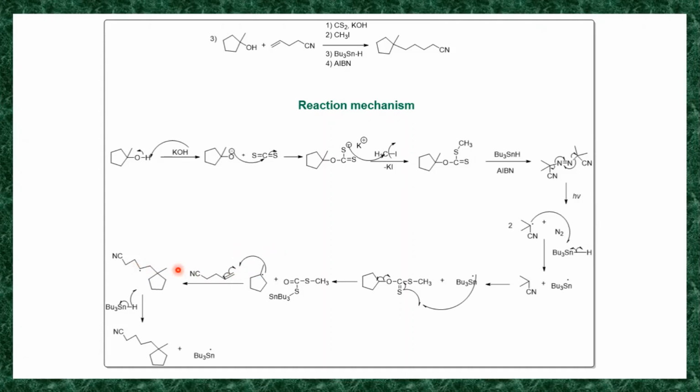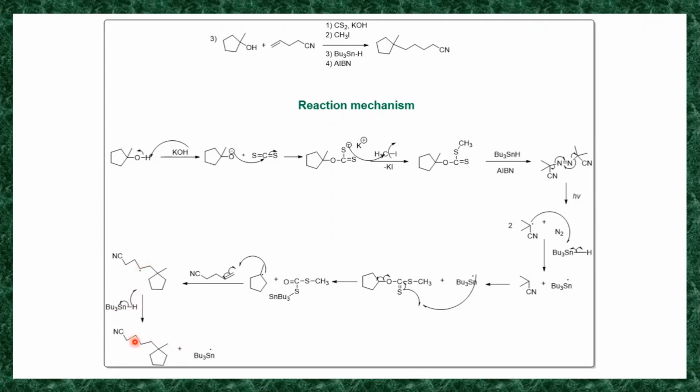Then in the next step, this CH2 radical will react with your tributyltin hydride. So the homolysis of this tributyltin hydride takes place. It generates a tributyltin and a hydrogen radical. So this hydrogen radical forms a bond with this CH2.